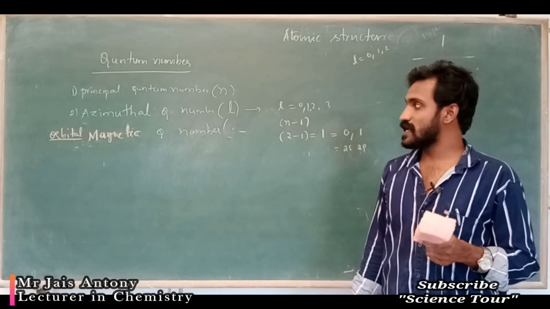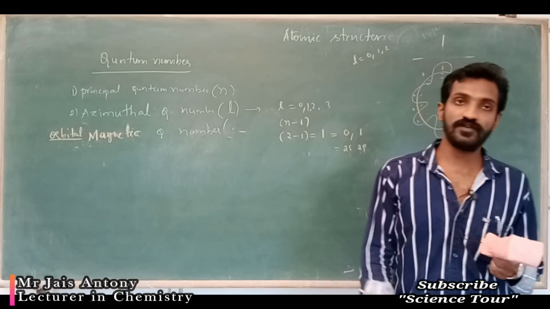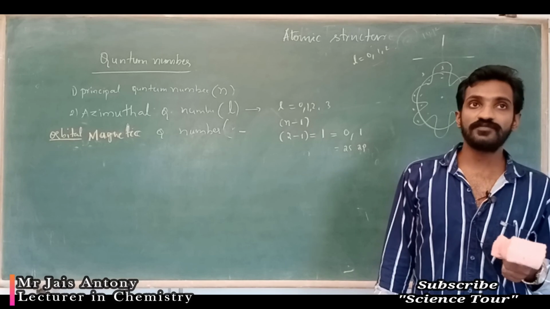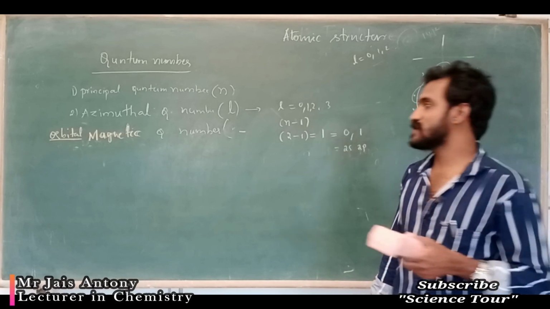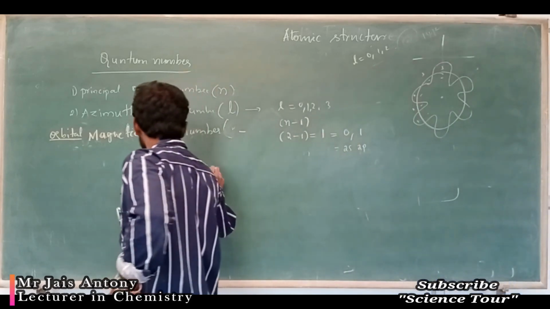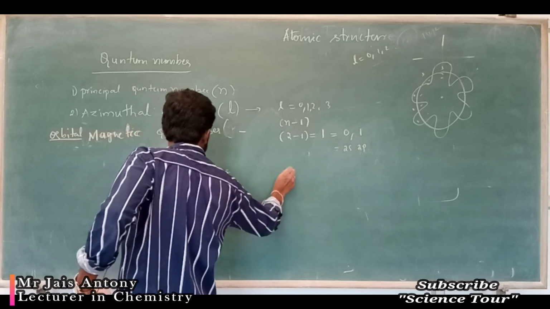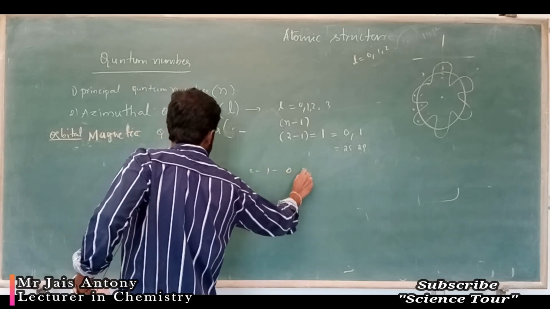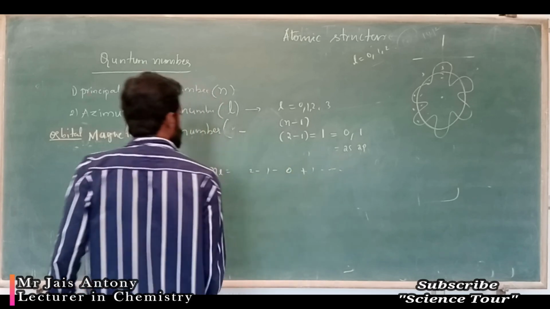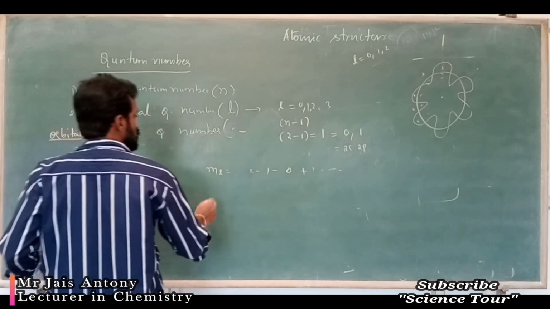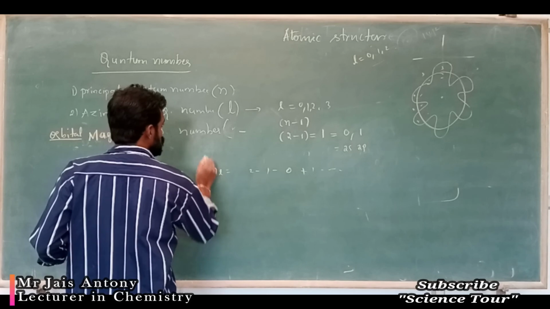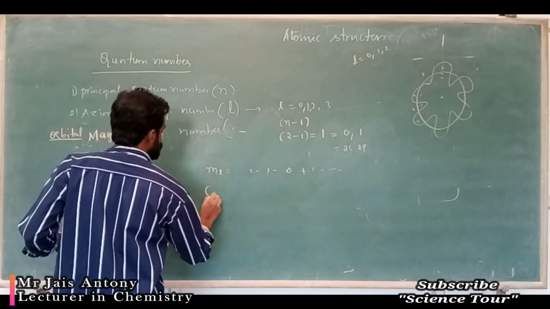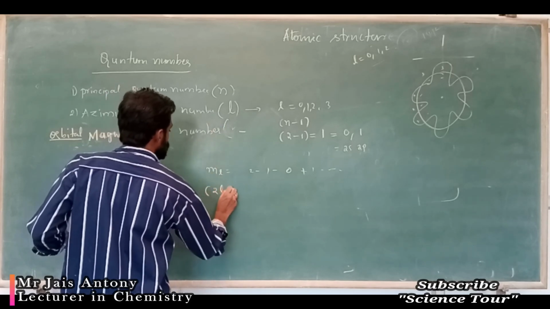Then magnetic orbital quantum number, you can call it this. In that one, orientation of that particular orbital is given. Orientation means ML value is given. ML value ranges from 0 to minus 1, minus 2, minus 3, plus 1, plus 2, plus 3, like that. Okay. So to find ML value, you should know L value. Which formula is given? 2L plus 1.